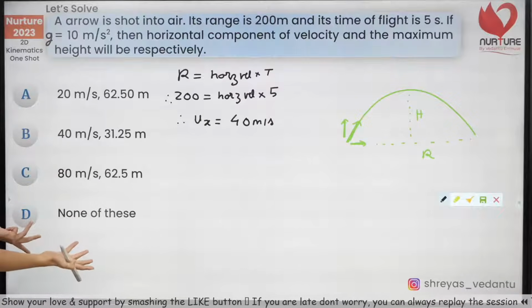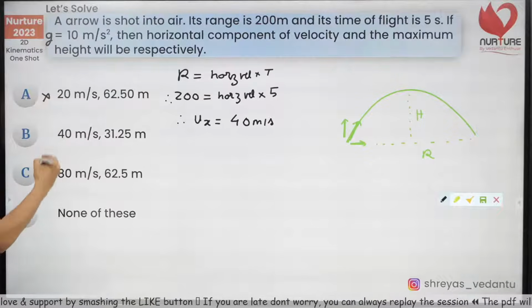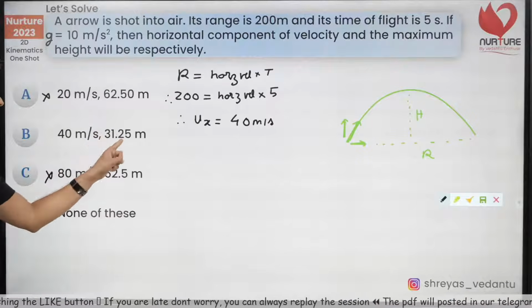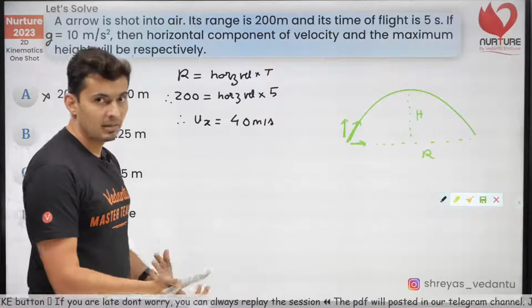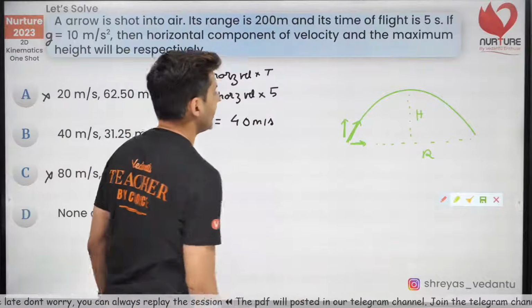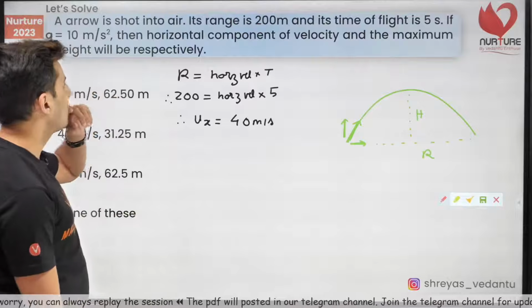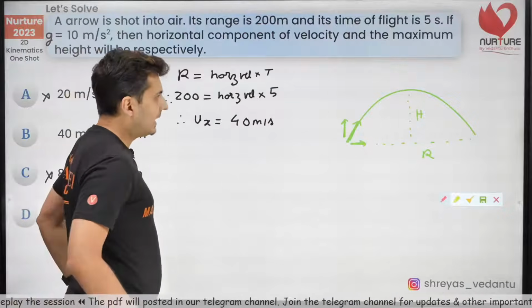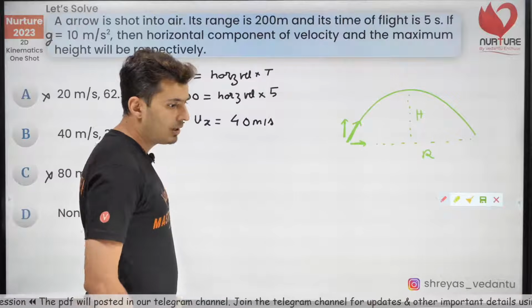Maybe none of these is also possible. So obviously A is wrong, C is also wrong. I don't know, none of these could be possible if this data is wrong. So I need to solve it whenever none of this is there. Okay. Now the next thing that I will think is, what will be the y component? Yes, because time of flight is given. If time of flight is given, I can also find the y component, guys.